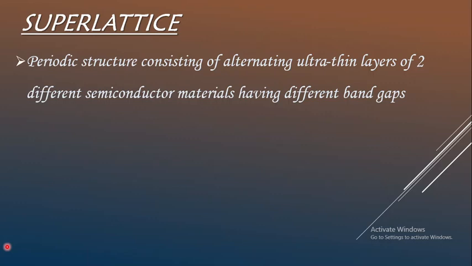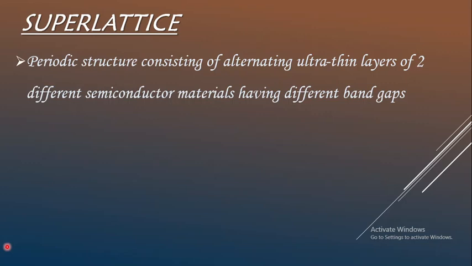The thickness of any one layer will be several nanometers, so it is in the quantum mechanical regime. It can also be said to be an array of quantum dots, quantum wires or quantum wells. It is a combination through which we can understand the periodicity of these structures.